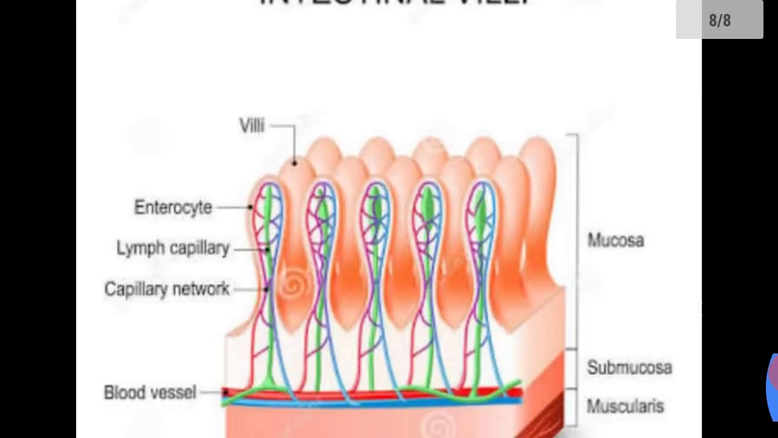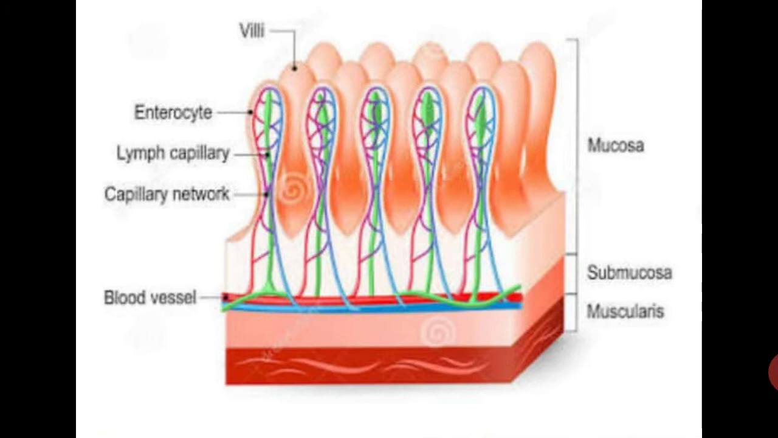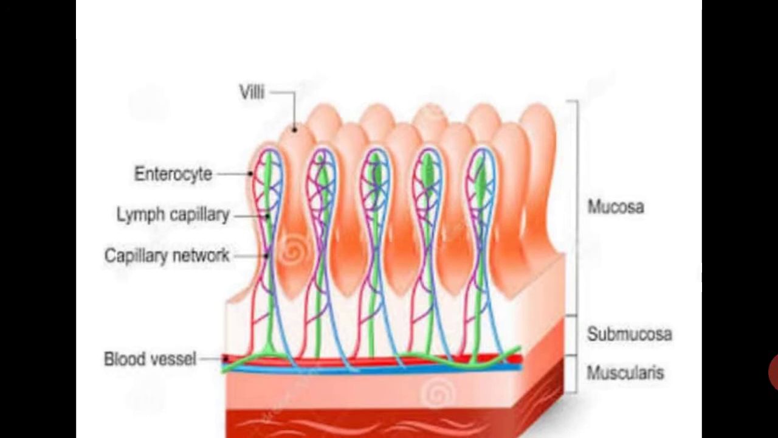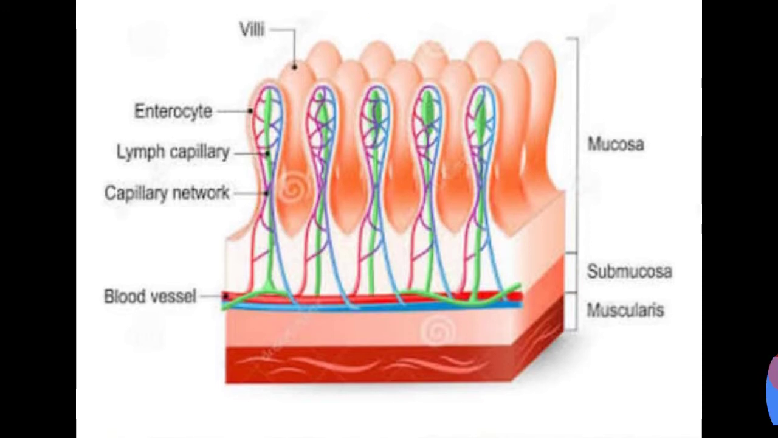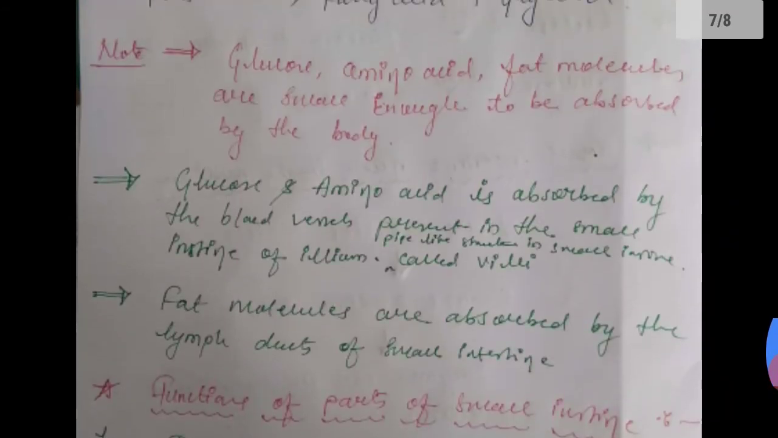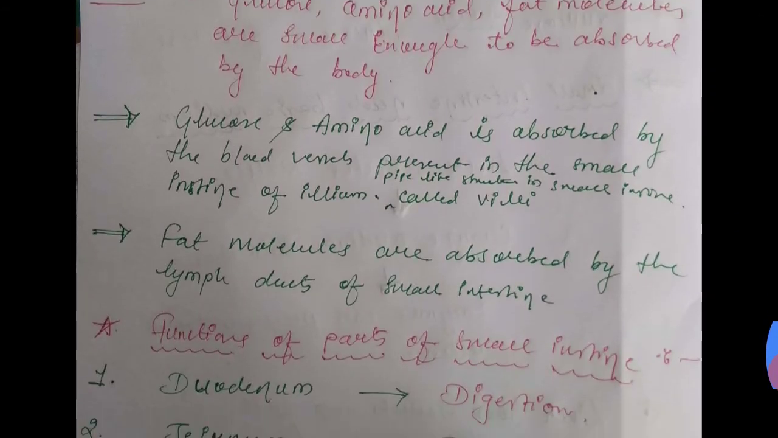Through this diagram you can understand the structure of the villi that is present in the ileum of the small intestine. This villi is a tube-like structure. You can see in this structure the blood vessels, the capillary network, and the lymph capillary. So the glucose and amino acids are absorbed by the blood vessels of this villi, and the fat molecules are absorbed by the lymph ducts of this villi. So like this the digestion in the small intestine occurs.